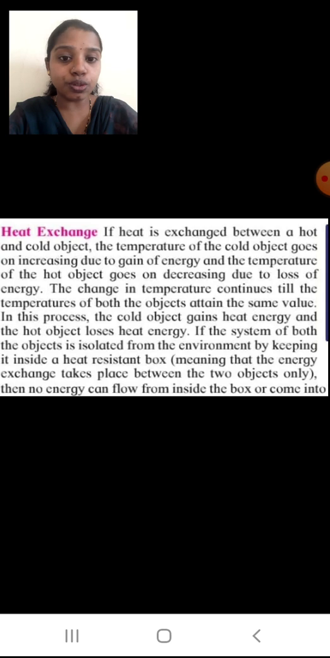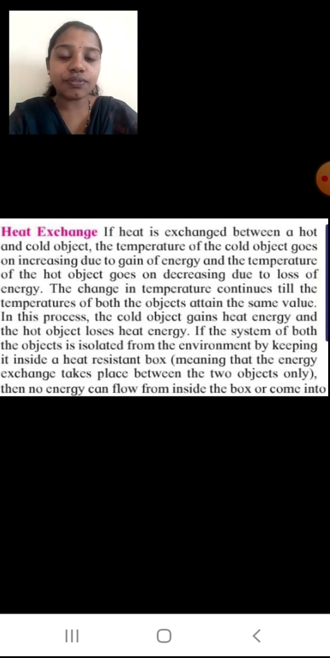If the system of both the objects is isolated from the environment by keeping it inside a heat resistant box, meaning that the energy exchange takes place between the two objects only, then no energy can flow out of the box or come into it. Means what, students? I have taken both the objects, the cold object and the hot object, and I am keeping them in a heat resistant box. Now what is a heat resistant box? Where heat cannot pass outside or come inside. That is called a heat resistant box.